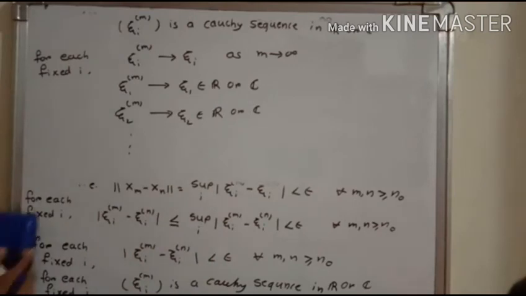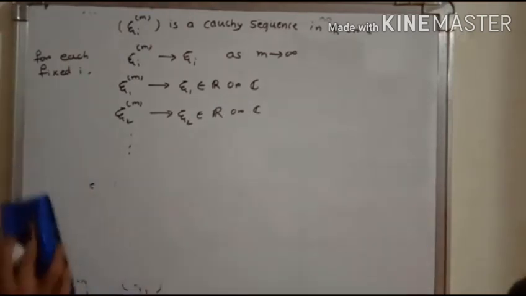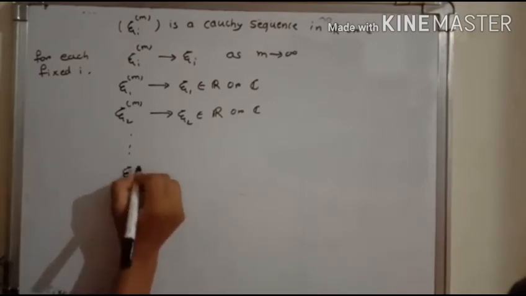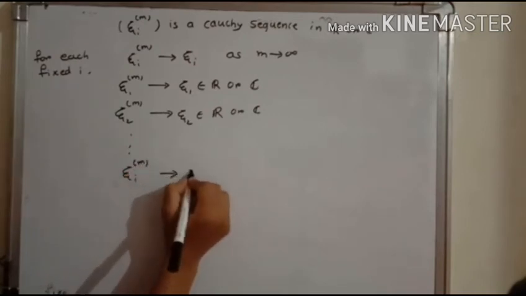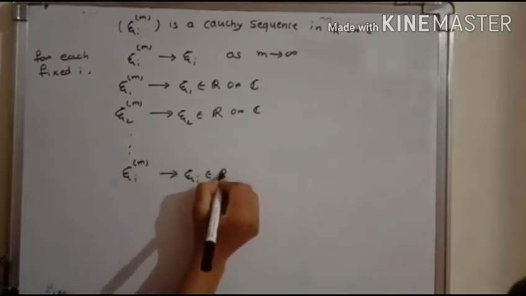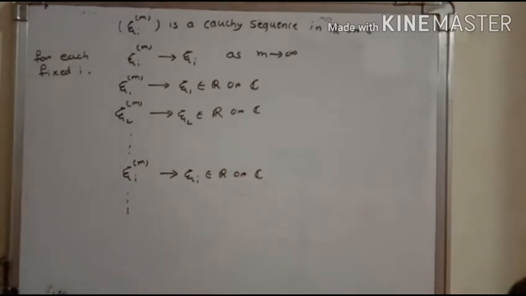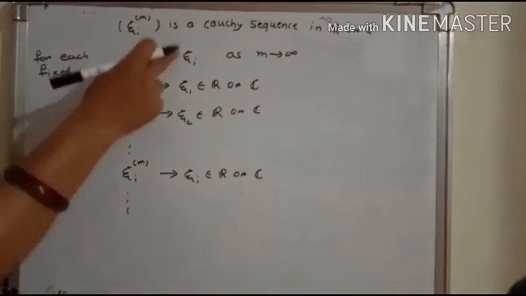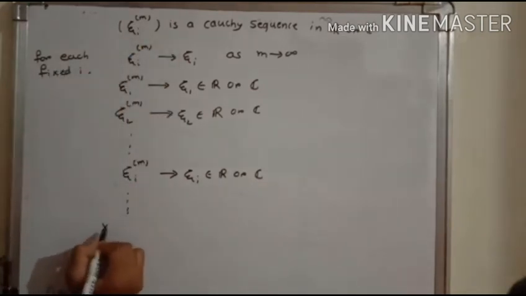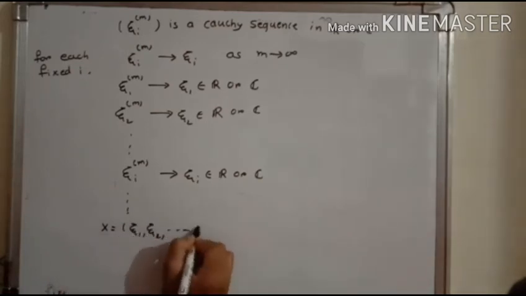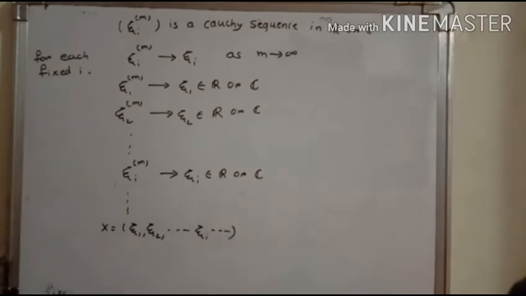The ith terms: xi im converges to xi i, again an element of R or C, and so on. Now, collecting these limits, we write x equal to the sequence xi 1, xi 2, up to xi i, and so on.